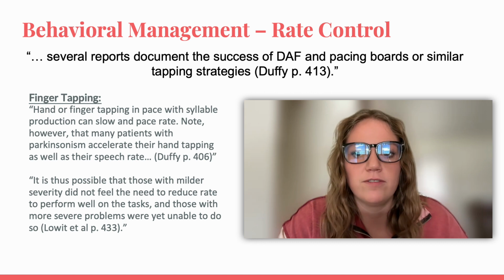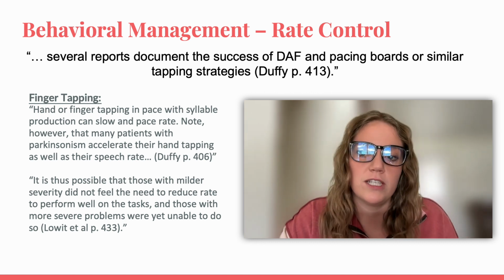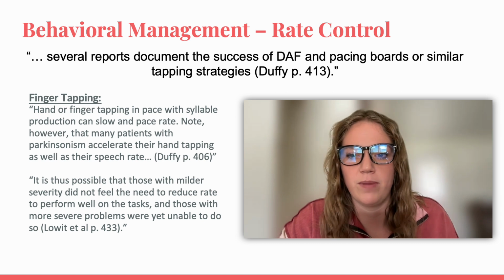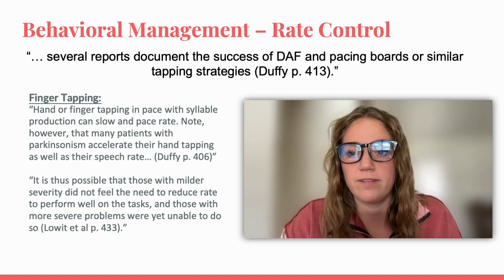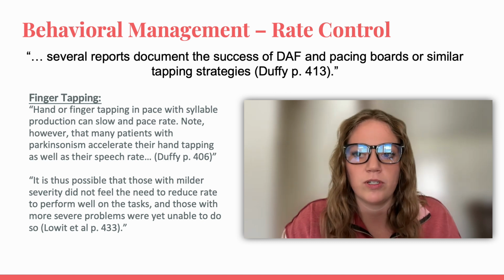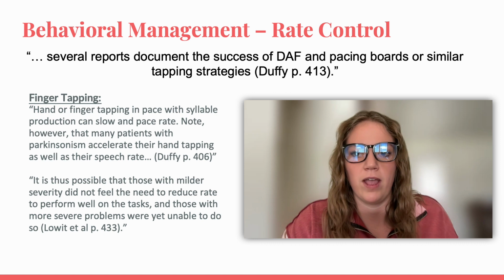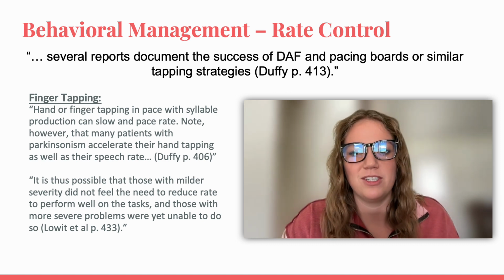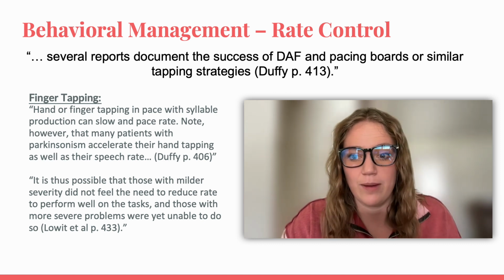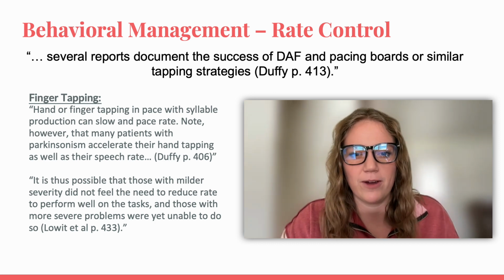For example, Loa et al. researched the effectiveness of traditional treatments such as finger tapping and metronome use versus the use of altered auditory feedback devices such as DAF. What they found is that individually, each person that participated in either group benefited in some way from the intervention, but the traditional rates, such as finger tapping methods, did not benefit as much as the auditory feedback group.